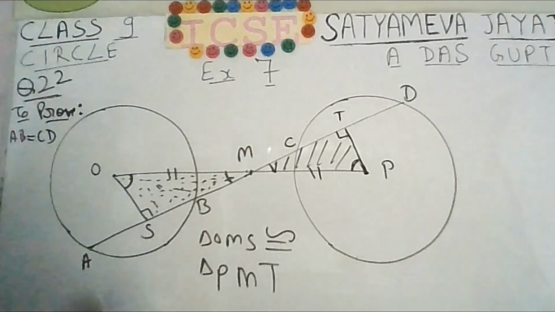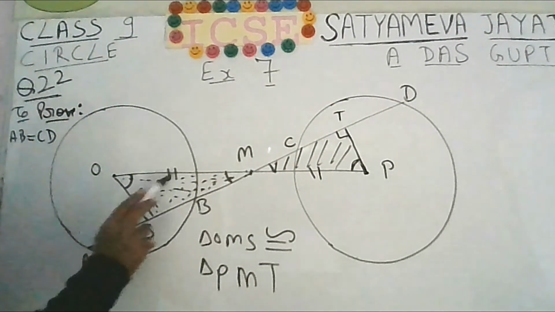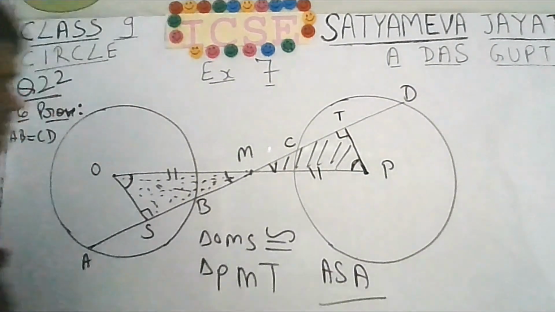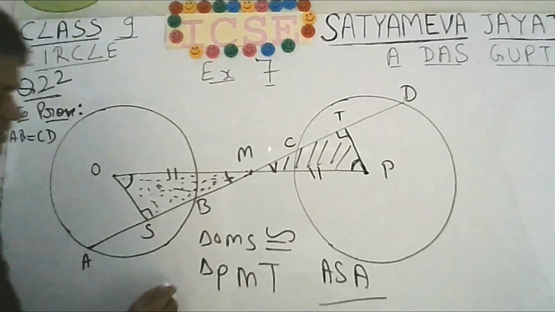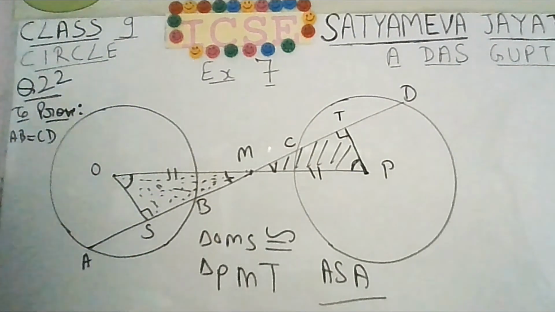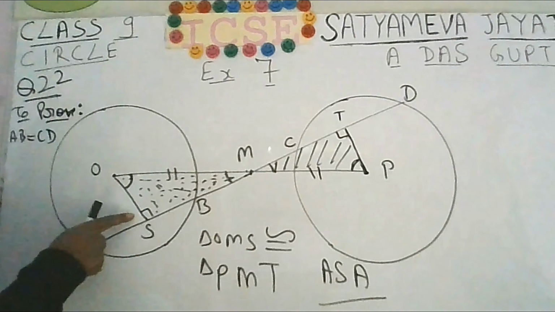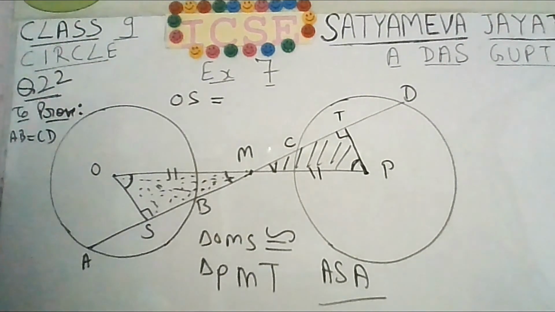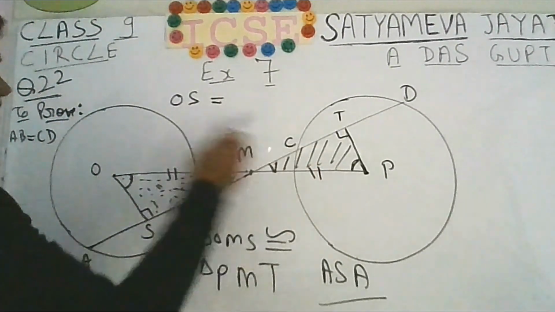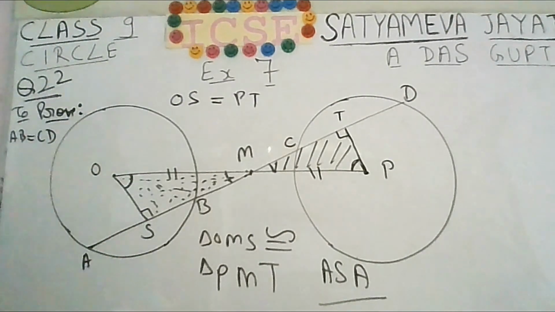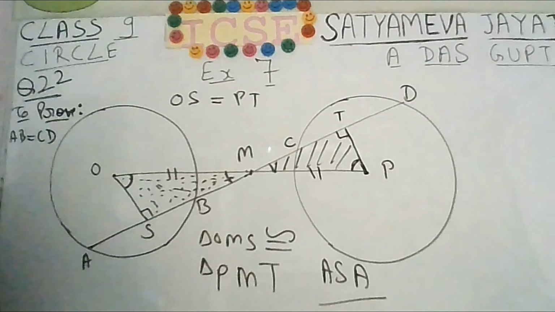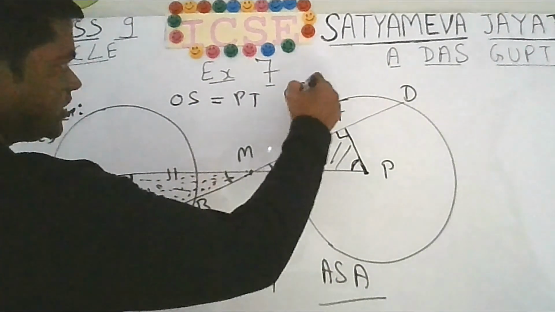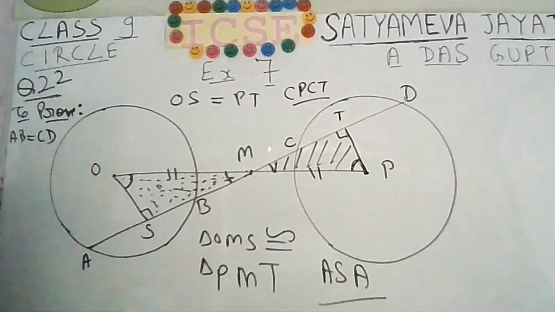Or you can say with the help of angle side angle congruency. If they are congruent to each other, then what can you conclude? You can conclude that this distance OS will be equal to PT, by corresponding part of congruent triangles, CPCT. So OS will be equal to PT.